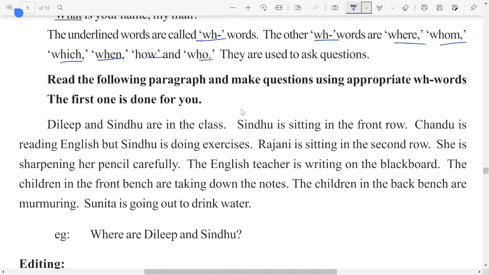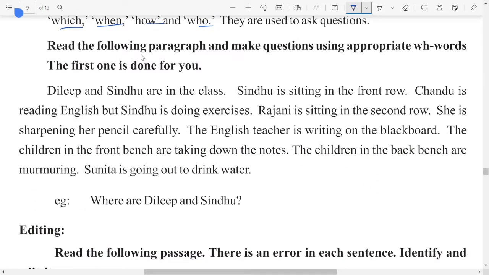So let us see this one here. Read the following paragraph and make questions using appropriate WH words. The first one is done for you. So the first one is here. Where are Dilip and Sindhu? Dilip and Sindhu are in class. Where are Dilip and Sindhu? Let us look at the second question. Sindhu is sitting in the front row. So what is the question that we can use here?